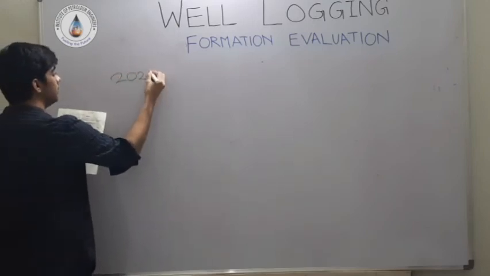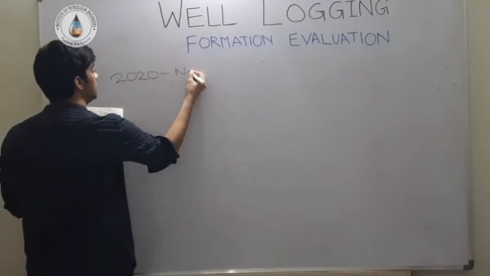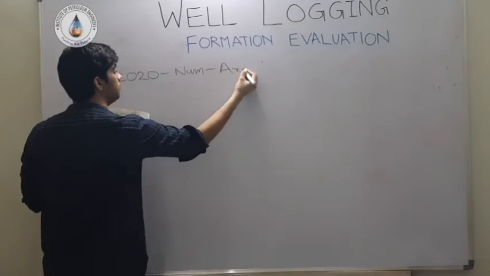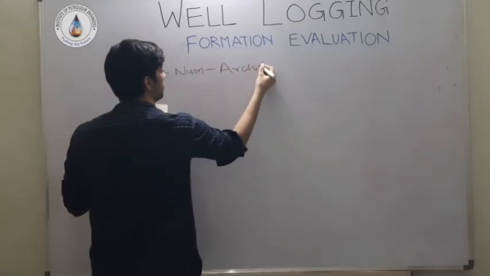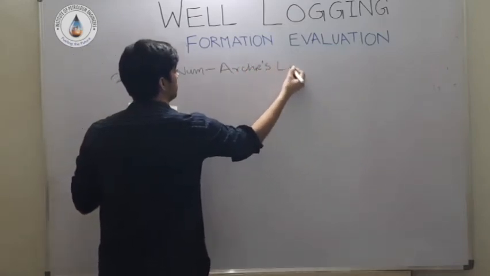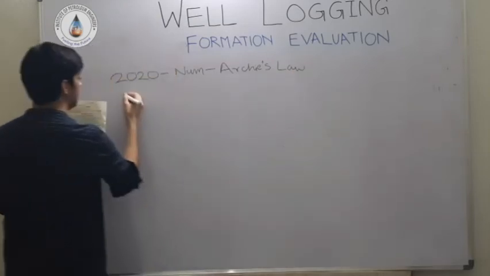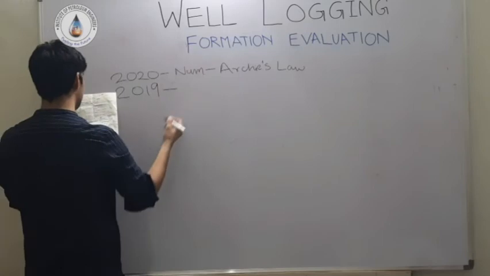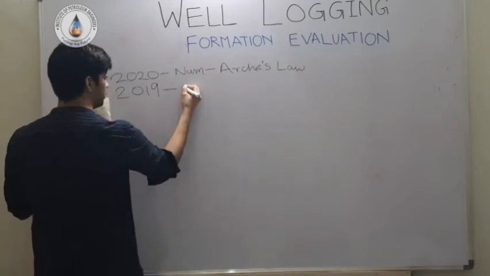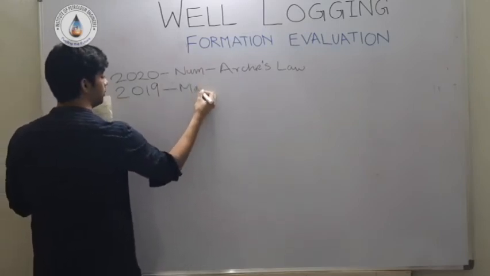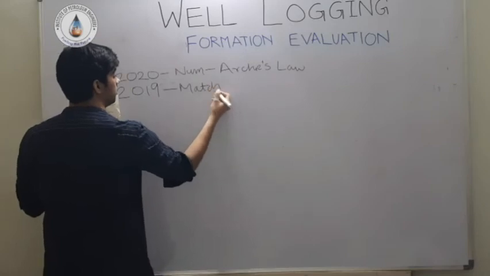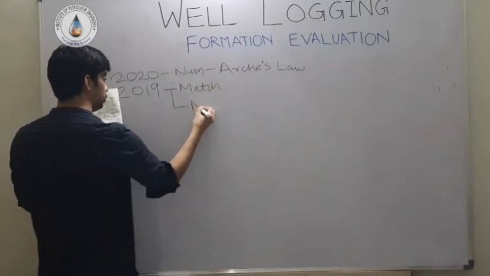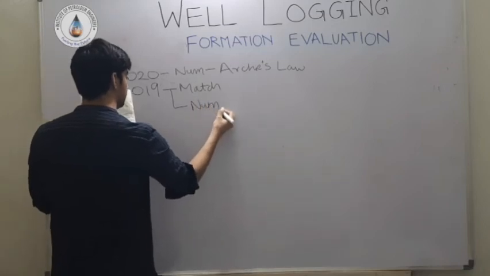In 2020, there was a single numerical on Archie's law. In 2019, there were 3 questions. One was a theoretical question for match the column, and 2 numericals were asked.